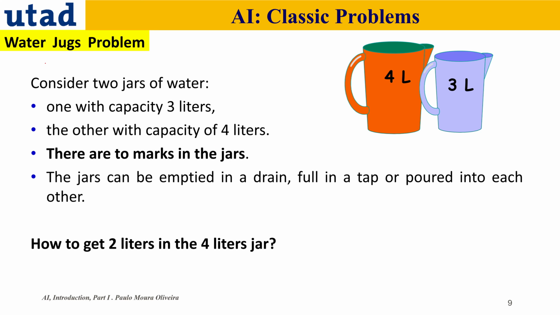The first one is called the water jug problem. We have two jugs, one with 4 liters and another with 3 liters. There are no marks on the jugs, and the objective is to get 2 liters in the 4-liter jug, so we want to have half of it filled. We can only fill the jugs from the tap, pour them into each other, and also empty them into a drain. These are the only possible moves.